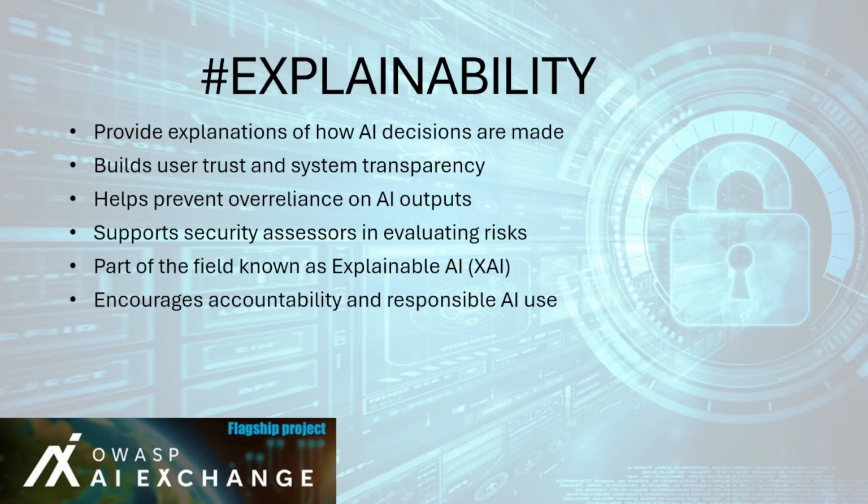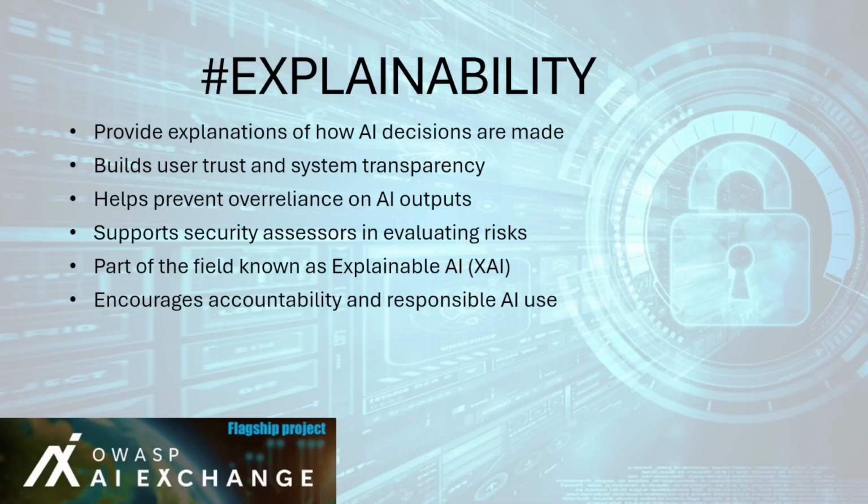The hash explainability control focuses on making AI decision-making understandable and interpretable to humans. This principle, central to explainable AI or XAI, helps ensure that users, developers, and assessors can comprehend why an AI system produced a certain result. The purpose of this control is that explainability enhances trust, accountability, and oversight. It allows users to spot errors, biases, or flawed reasoning, which helps avoid over-reliance on AI outputs and prevents misuse in critical scenarios such as healthcare, finance, or security.